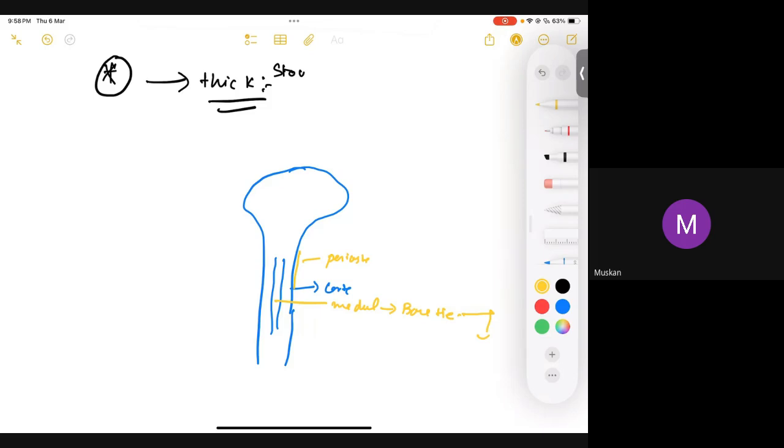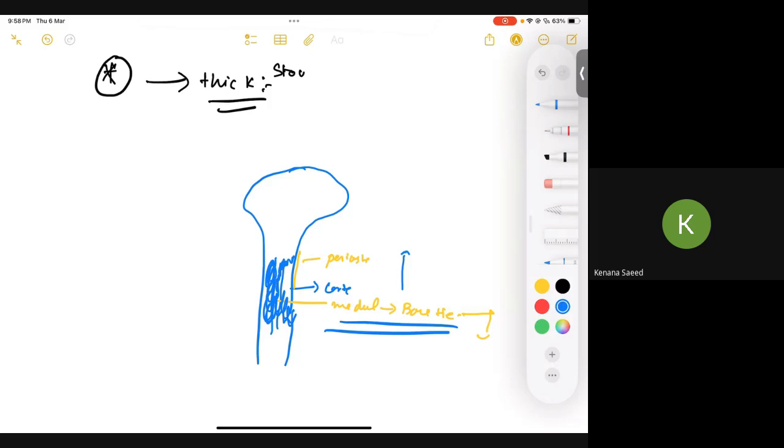Remember? Okay, so can I say that if I have a thick bone, what happens? This thickness can go inside and replace the medulla. So on X-ray, you won't see the medullary portion. If I'm replacing the bone marrow, the medulla, can I say it would lead to pancytopenia, anemia, thrombocytopenia, leukopenia? Yes, perfect.